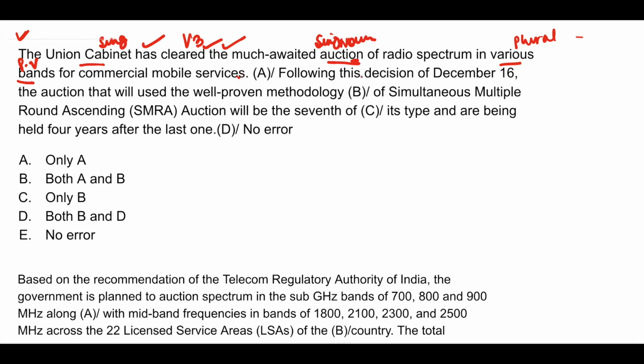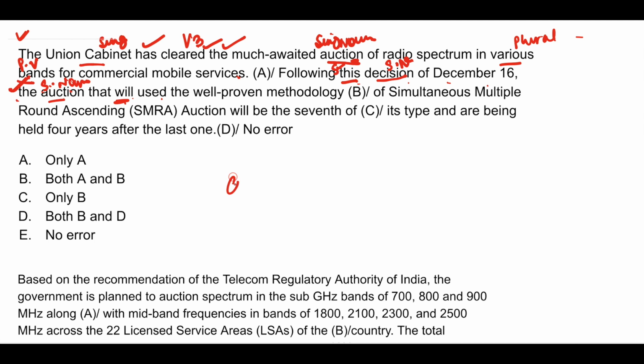Following this decision. This denotes singular. This is a singular demonstrative adjective. Okay. This denotes singular. So the decision is a singular noun. Okay. This decision of December 16. Following this decision of December 16, the auction is a noun, again singular noun. That's why article has been used. The auction that will.